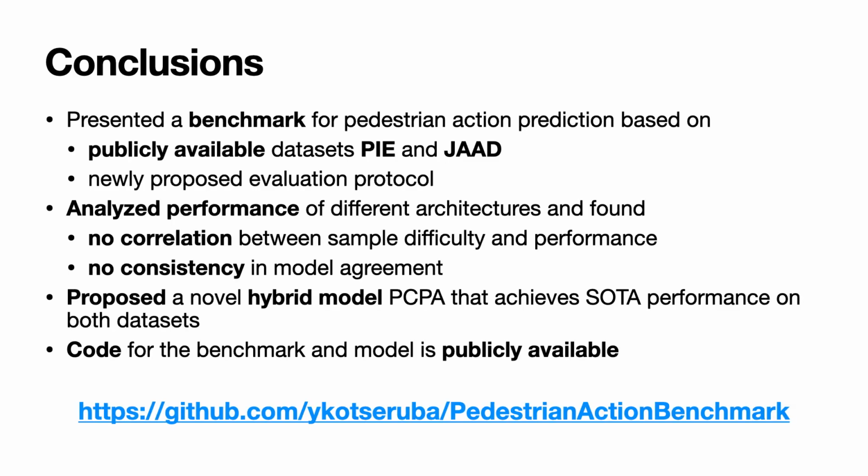To conclude, we presented a benchmark for pedestrian action prediction, which is based on 2 publicly available datasets, PIE and JAAD, and the newly proposed evaluation protocol. We analyzed different architectures and found that their performance does not correlate with sample difficulty. We also proposed a new hybrid model, PCPA, that achieves state-of-the-art performance on both datasets. The code for the benchmark, baselines, and the proposed model is publicly available following the link below.